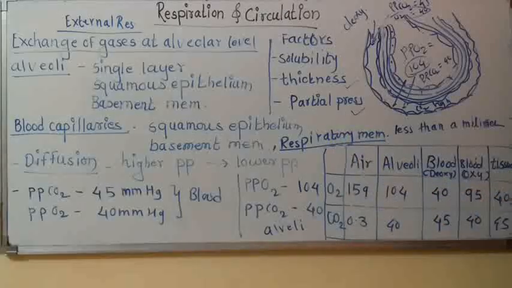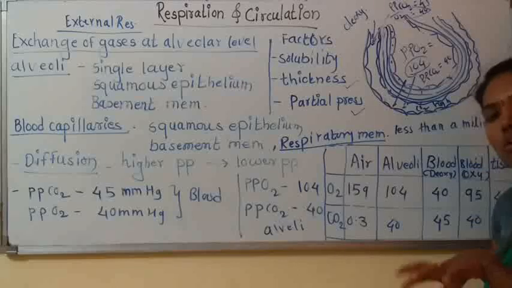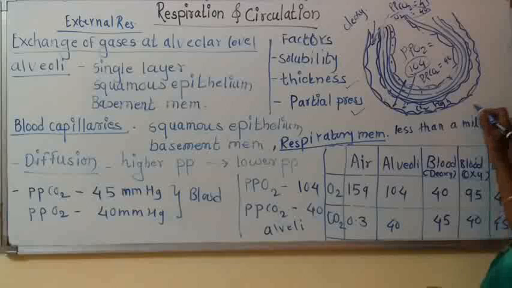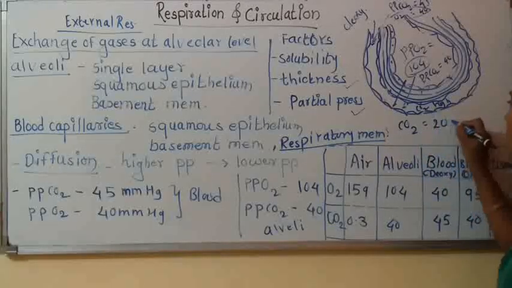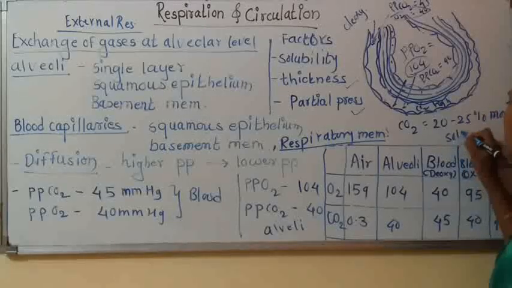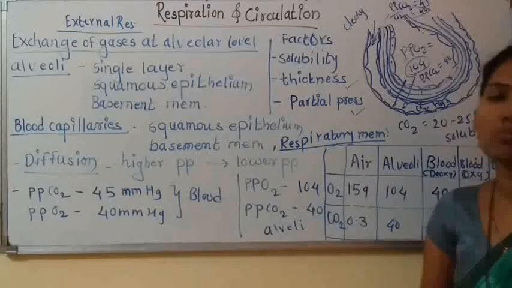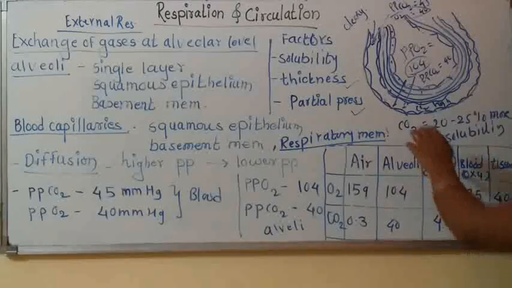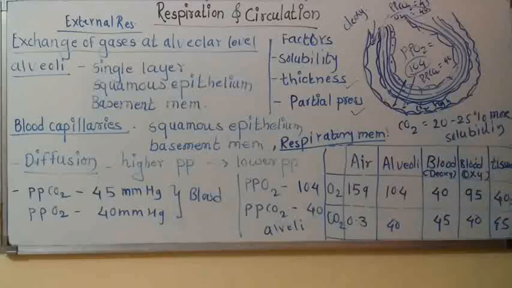So solubility of gases means the concentration at which that gas dissolves in the liquid. For example, CO2 has 20 to 25% more solubility than O2. So which is the more soluble gas? That is CO2. So as compared to oxygen, more CO2 diffuses in the alveoli. So in this way solubility affects the diffusion of gases.